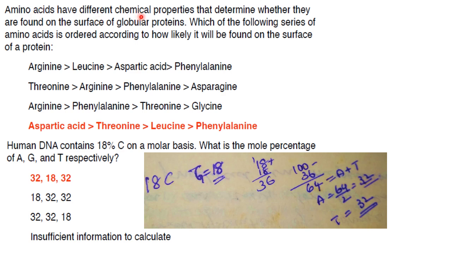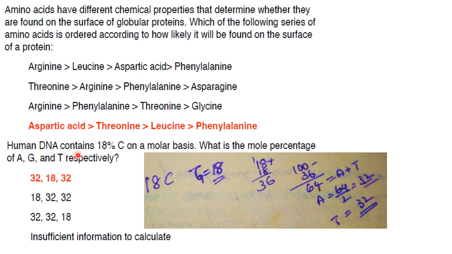Amino acids have different chemical properties that determine whether they are found on the surface of globular proteins. Which of the following series of amino acids is ordered according to how likely it will be found on the surface of the protein? So on the surface of the protein, you will have hydrophilic amino acids and inside will be hydrophobic amino acids. So out of these, aspartic acid is an acidic amino acid and it is hydrophilic. Threonine, it is neutral. Leucine and phenylalanine are hydrophobic amino acids. So aspartic acid greater than threonine, greater than leucine, greater than phenylalanine.